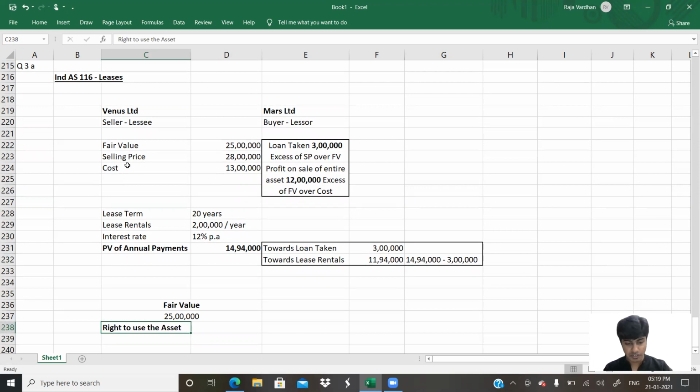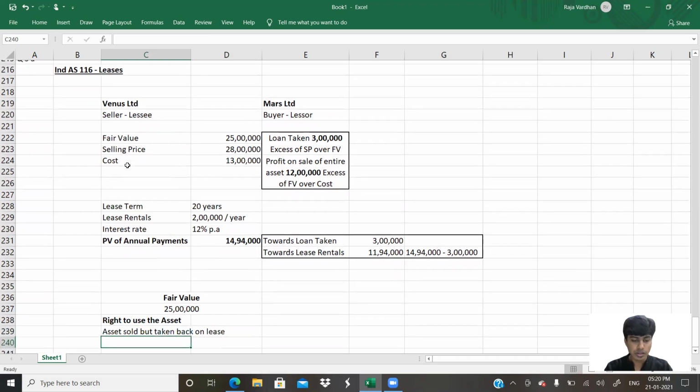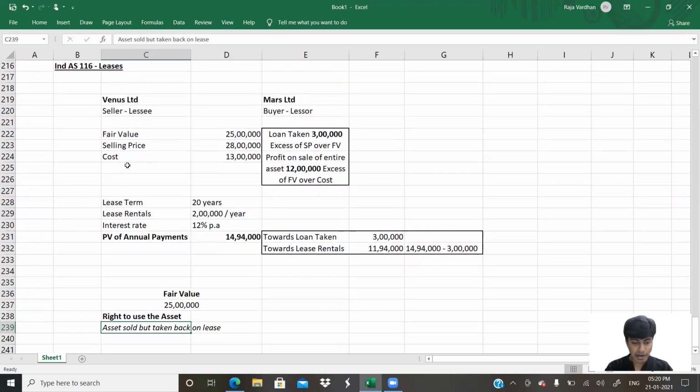Right to use the asset refers to that portion of the asset which is given by Venus Limited to Mars Limited by sale and taken back on lease. Taken back on lease by Venus Limited. So I'll tell here, this is asset sold, and this is that part of the asset which is taken back on lease.